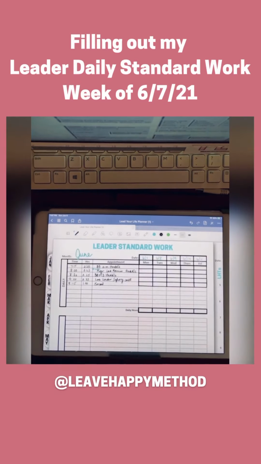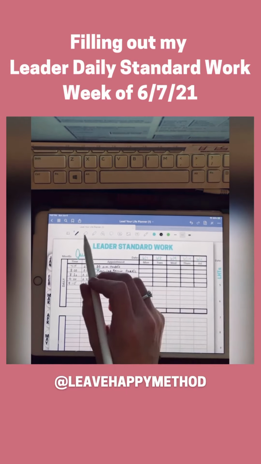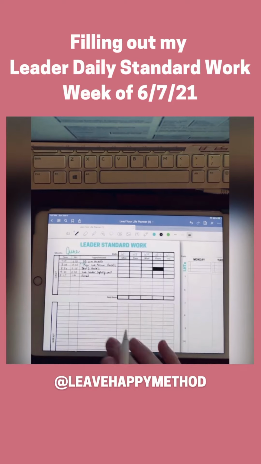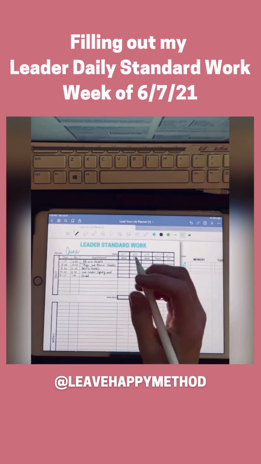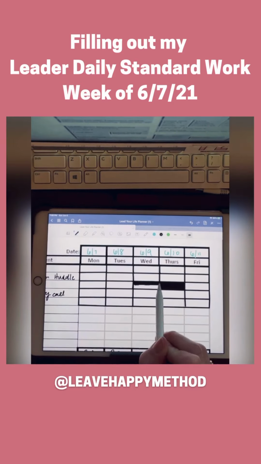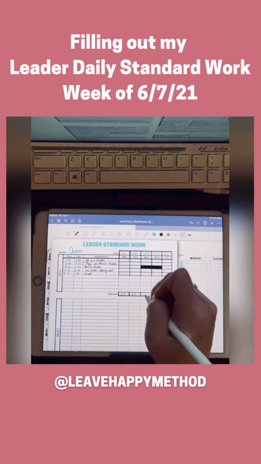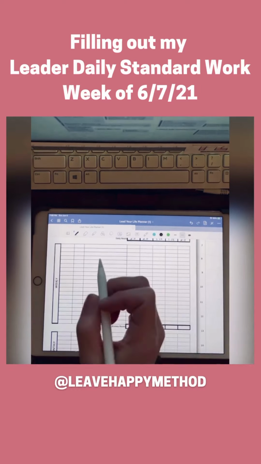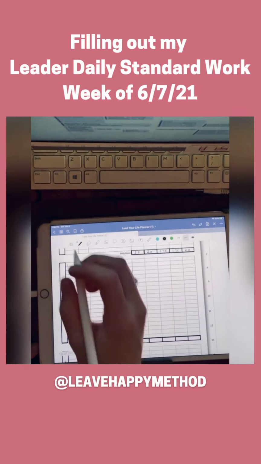I've got huddles and have to lead different calls, have to be on different update huddles in the morning. Some days I don't have huddles, and so I just black those out just to make it clear if it's not already clear. And then I total up my daily hours spent each day so that I know how many recurring daily tasks I have booked.